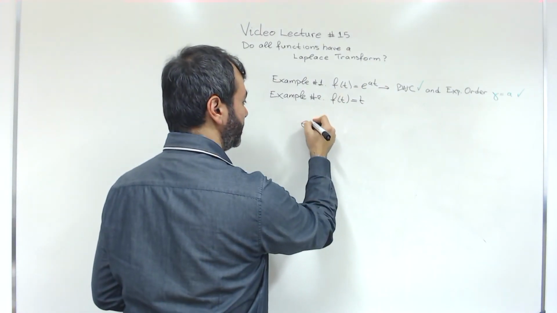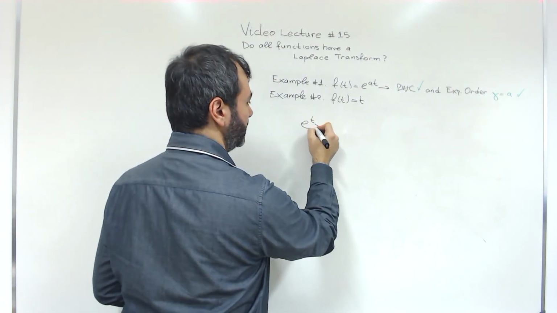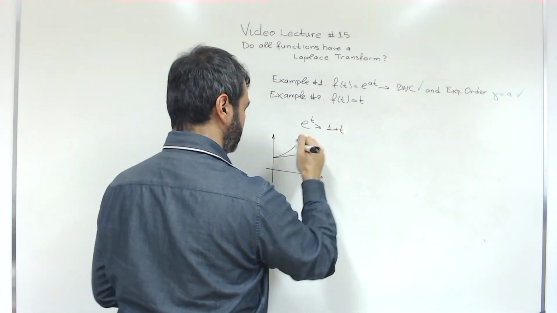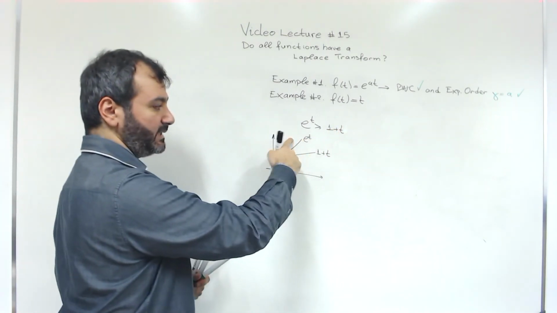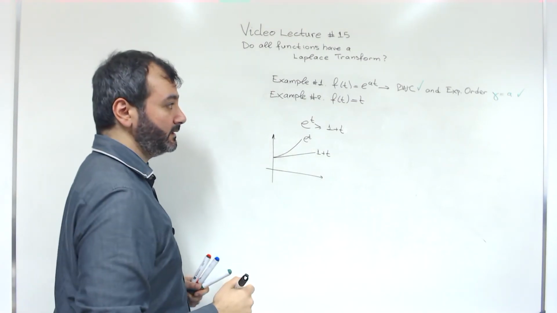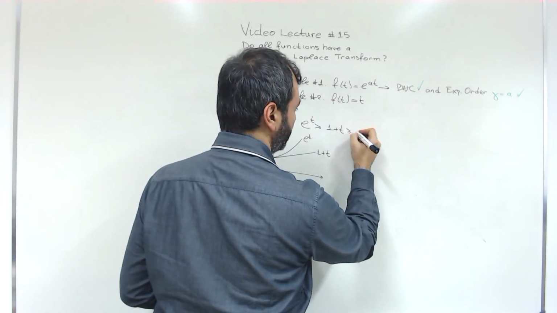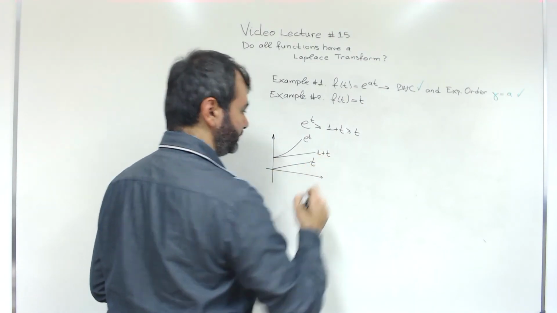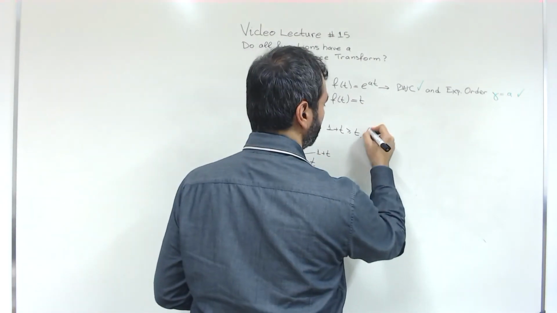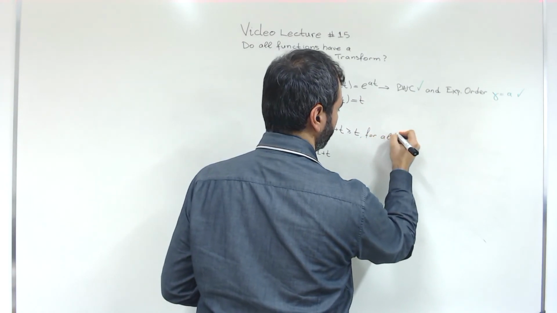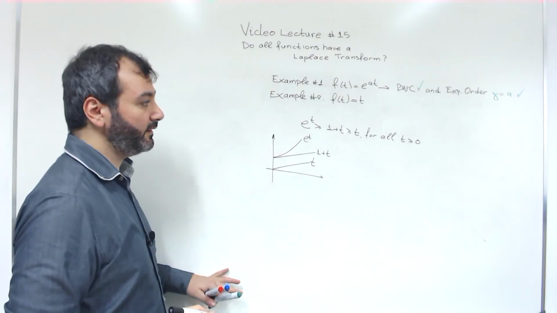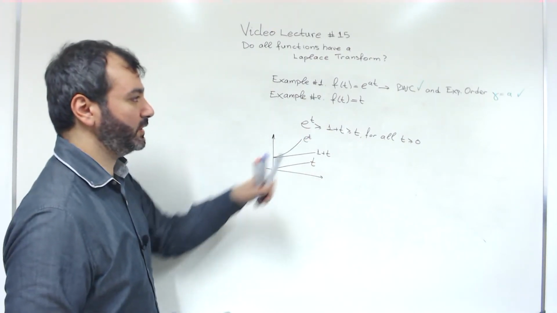We know that the exponential is above 1 plus t. This is the exponential, this is 1 plus t. Therefore, it is above t as well for all t which are non-negative. Therefore, it is a function of exponential order 1.